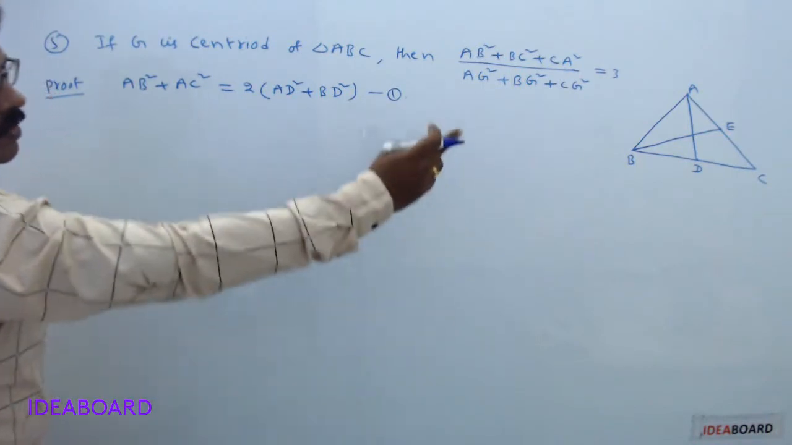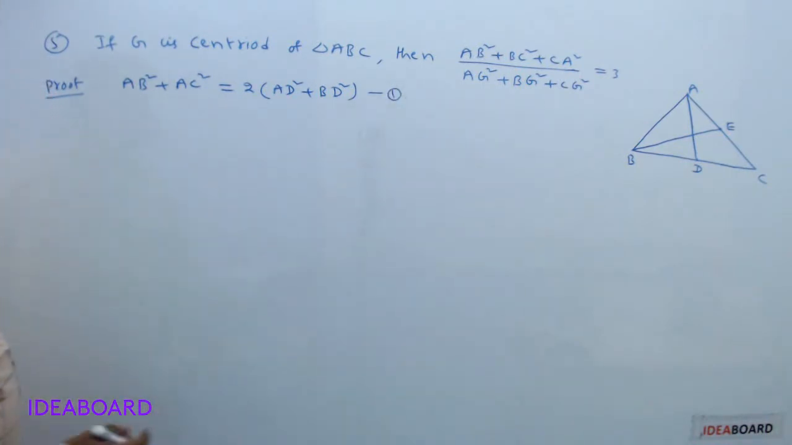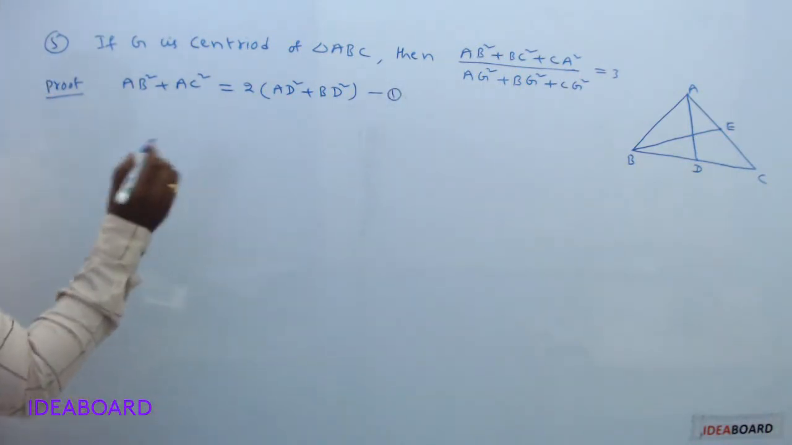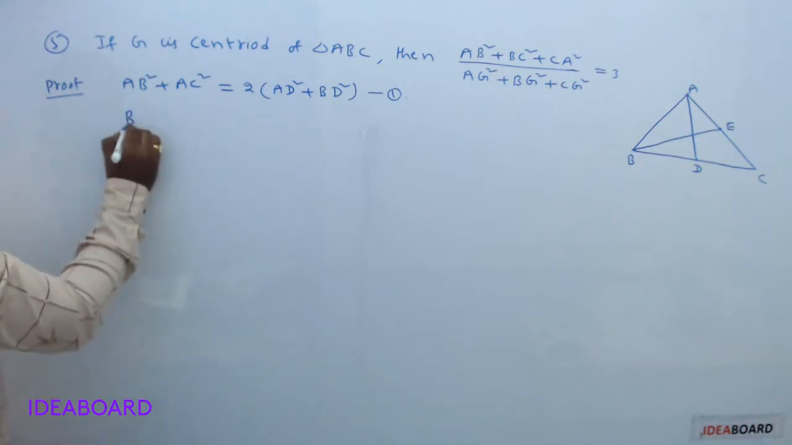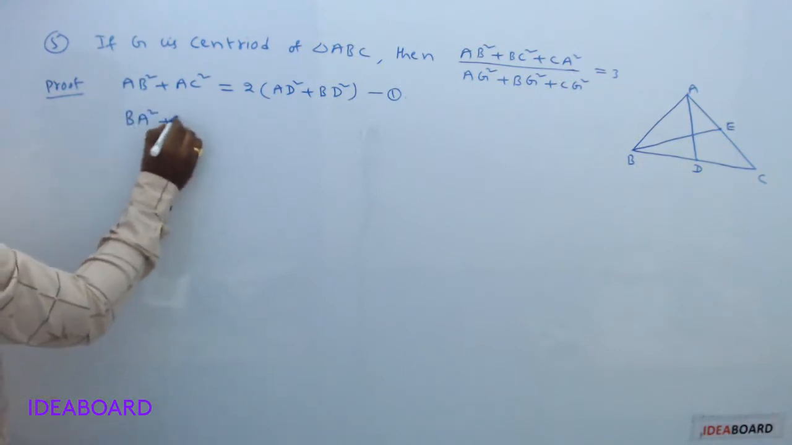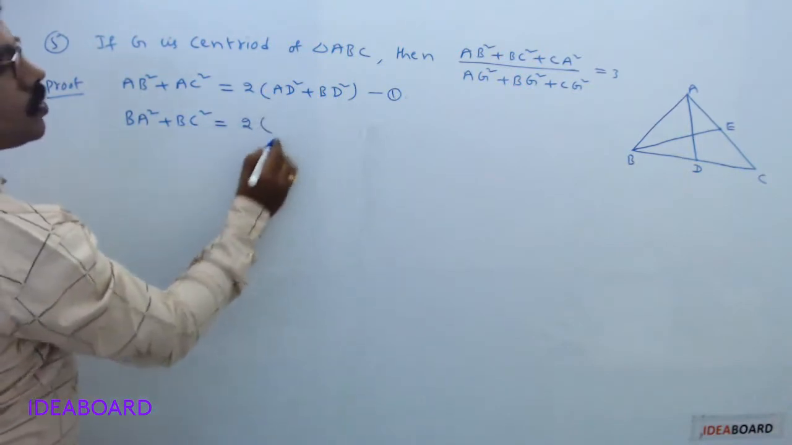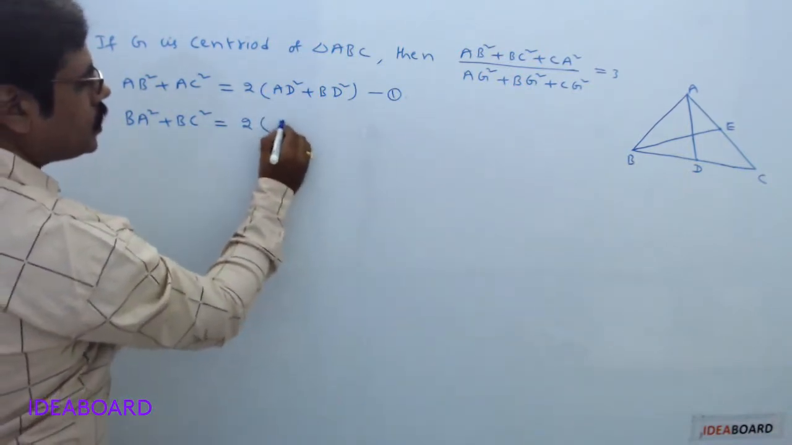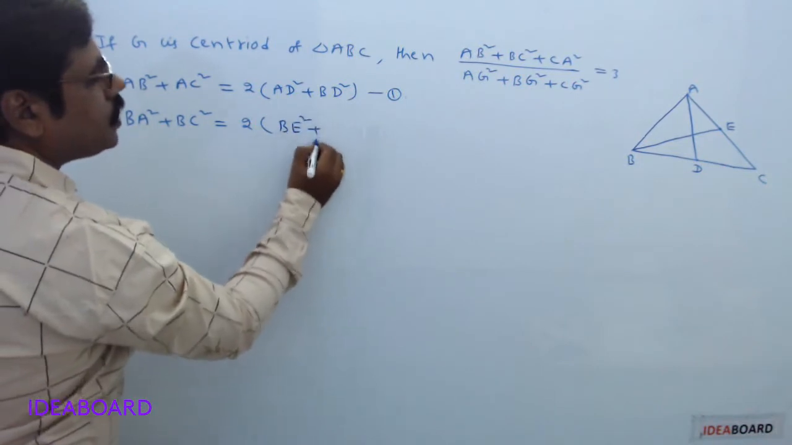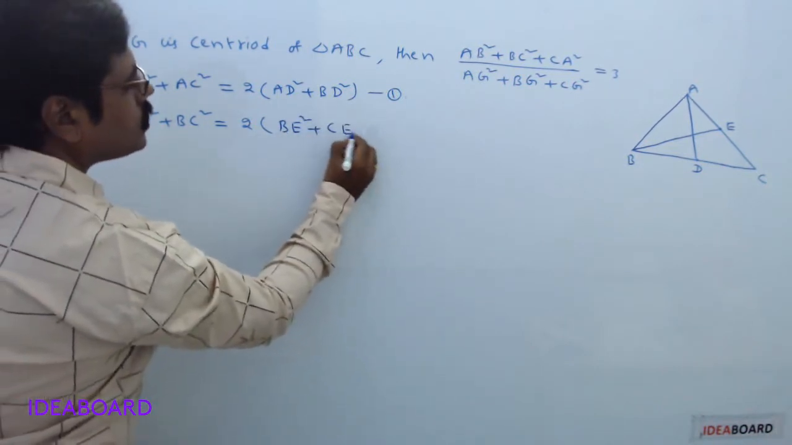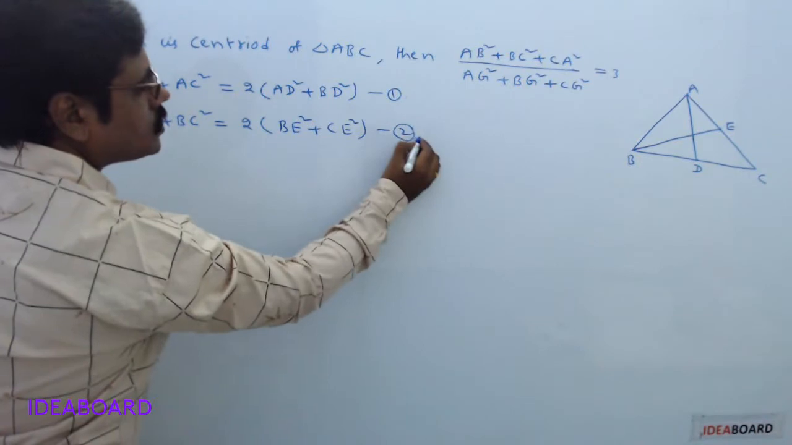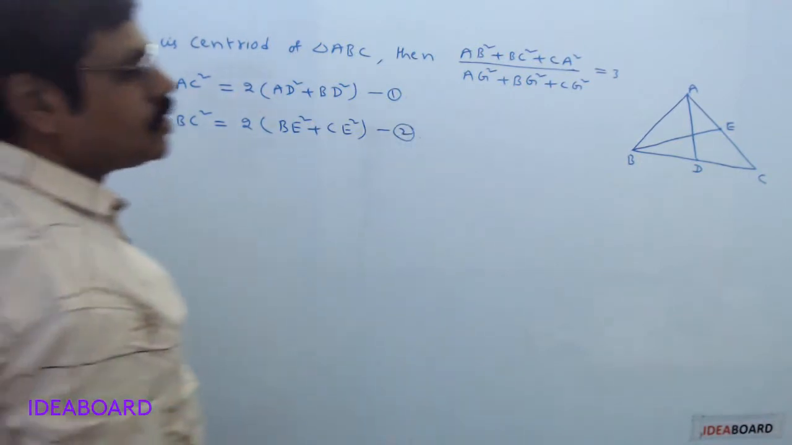So in this diagram, E is the midpoint of the side AC. So from Apollonius theorem, BA square plus BC square equals 2 into median, that is BE square, plus CE square. Call it equation 2.